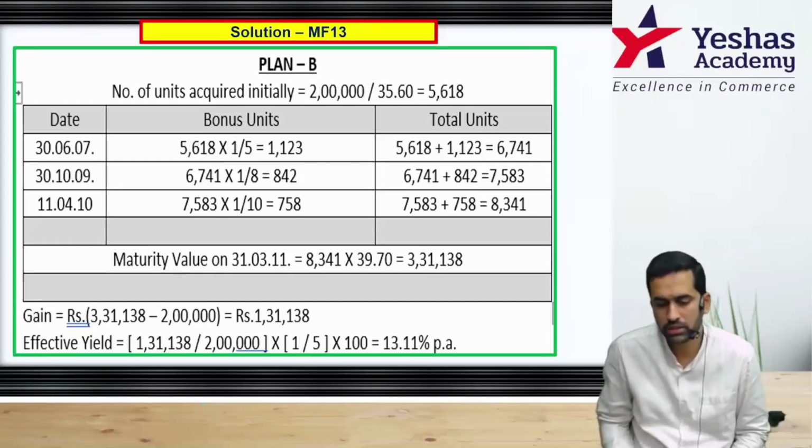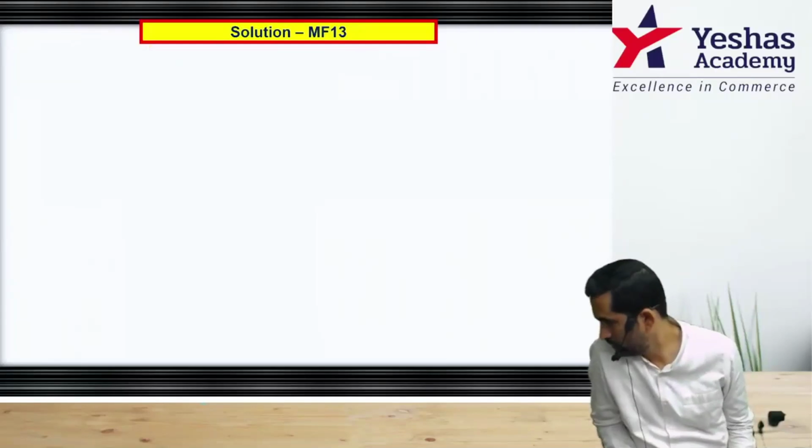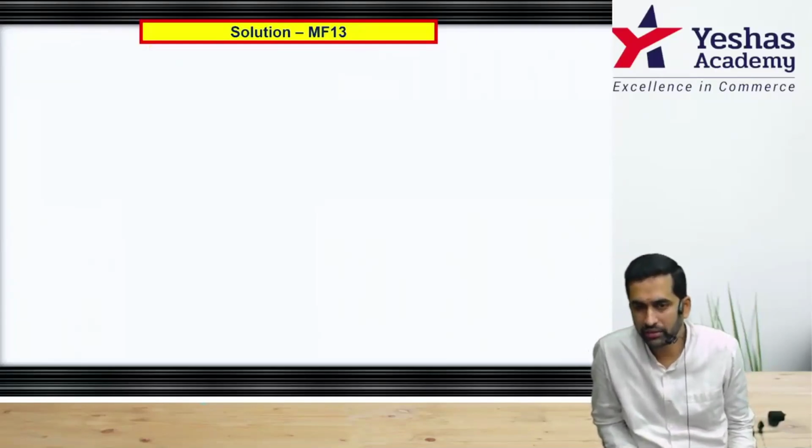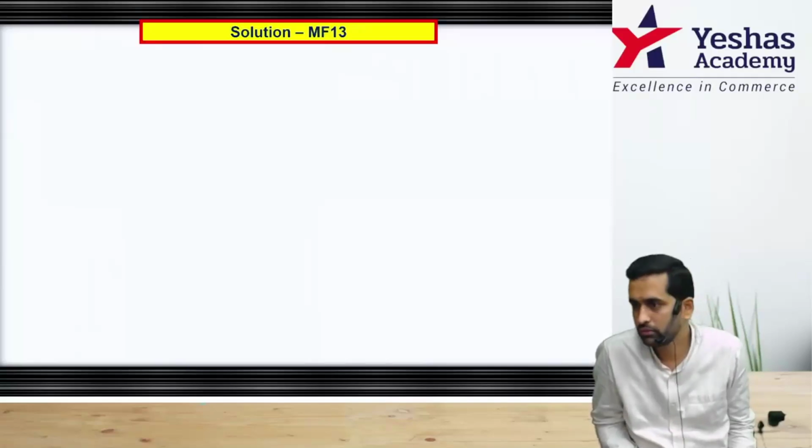One more bonus, and when you add that, I think you'll get 8341 final units. For rounding of difference, you may have 2-3 units plus or minus, totally okay. Don't worry even about MCQ. They're printing the question itself like this: approximate NAV dash and 4 options. So nearest answer is what you have to take, not to worry.